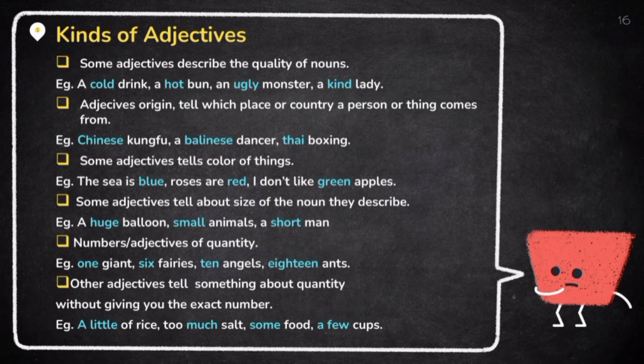5. Number or adjectives of quantity. For example, 1 giant, 6 fairy, 10 angel, and many more. And 6. Other adjectives tell something about quantity without giving you the exact number. For example, a little rice, too much salt, some food, and a few cups, and many more.